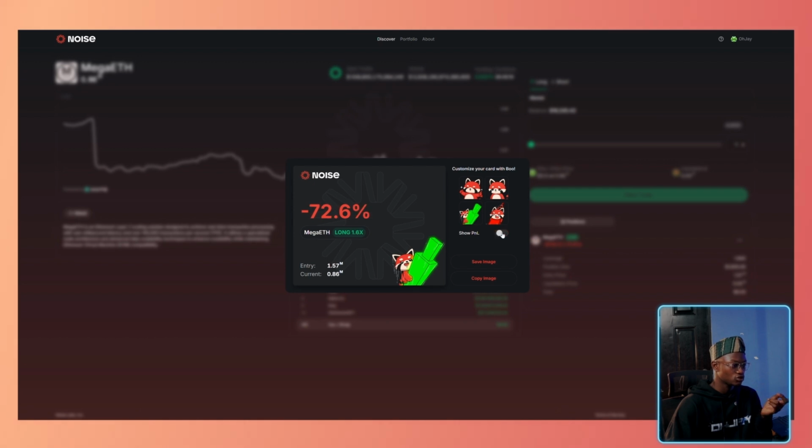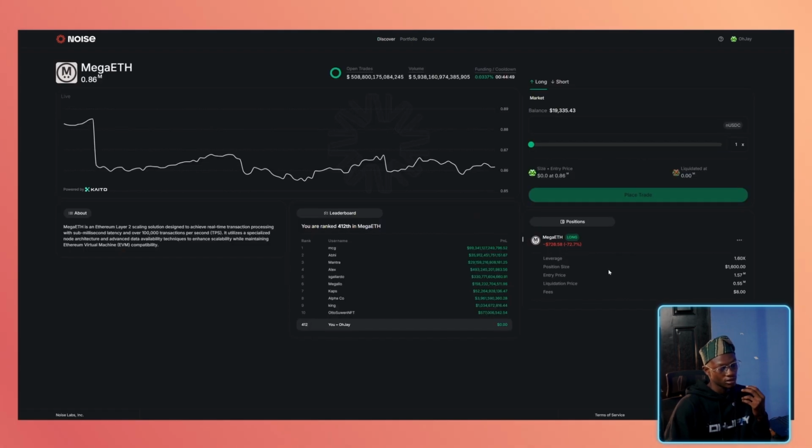You can decide to show the PNL, minus $726, or you can decide not to show it, and just show minus 72.6%. So I'm longing the Mindshare of MegaETH with 1.6x leverage. That's quite normal. So you can decide to save your PNL and decide to copy it.